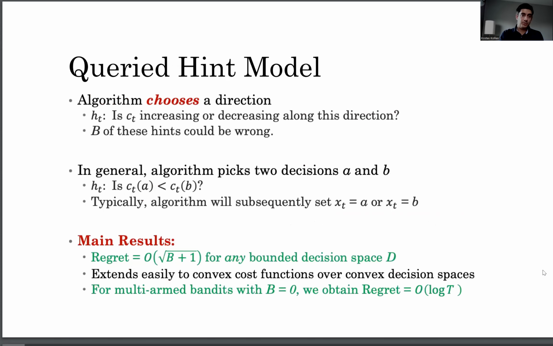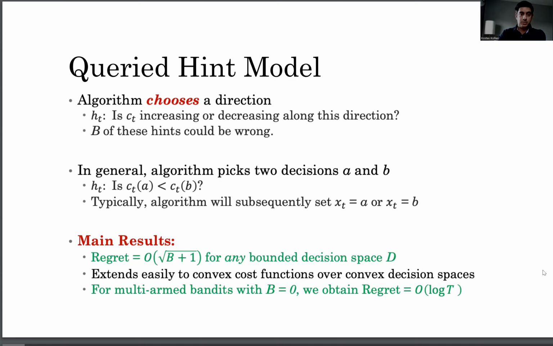Now let's look at the hint model that we study in this work. We think of it as the algorithm choosing a direction rather than being given a direction, and we also consider the case where b of the hints are completely wrong. So what do we mean by the algorithm choosing a direction? Typically, what happens is that the algorithm picks two decision points rather than one.